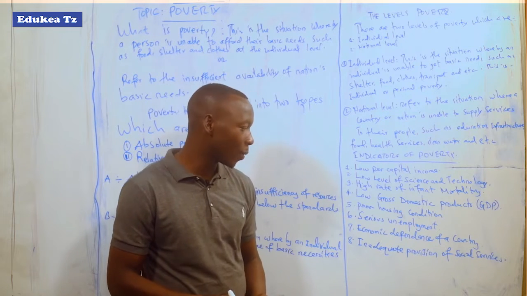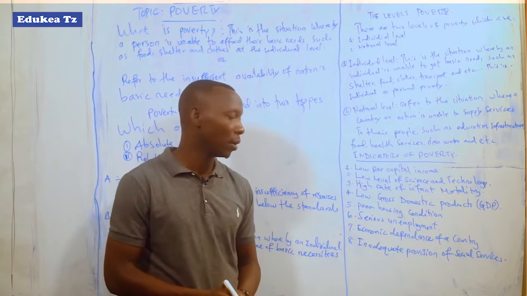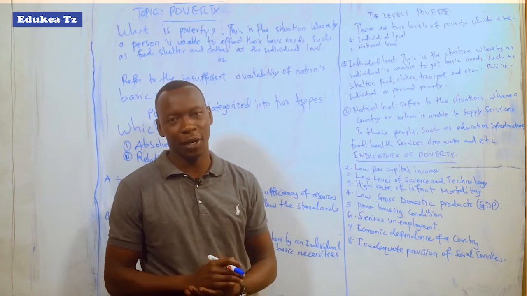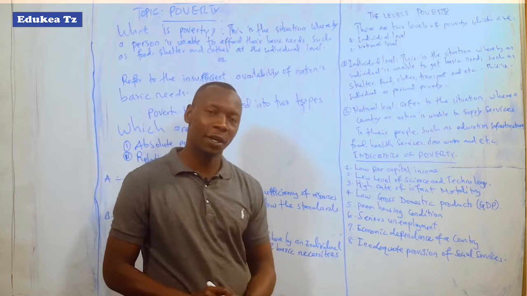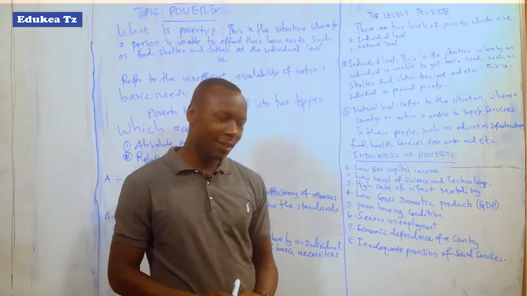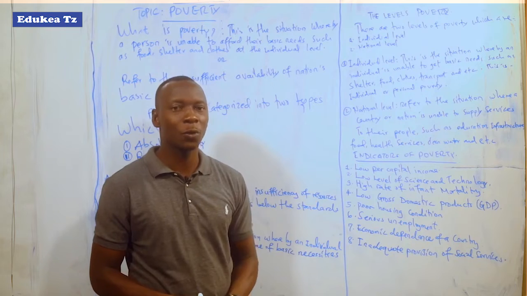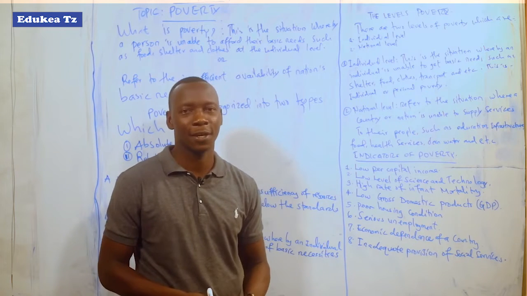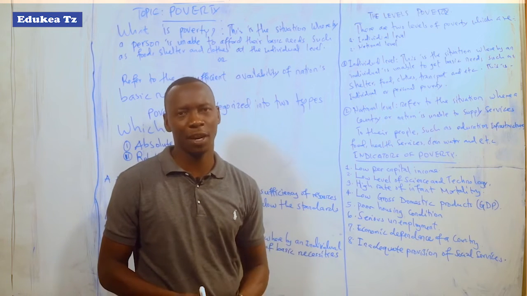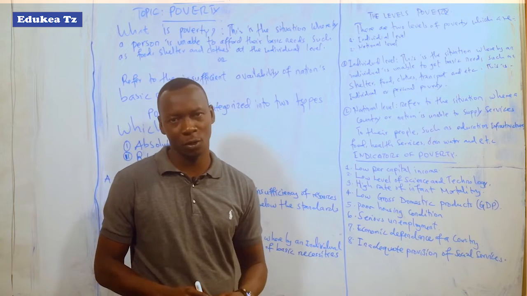Point number 7, economic independence of a country. This is still a problem in most countries. If any nation depends on other nations to get economic assistance, that is an indication of poverty. Because for any nation to be independent, it should not depend on other nations. It should exploit and utilize the available resources for its economic development and not depend on external assistance.